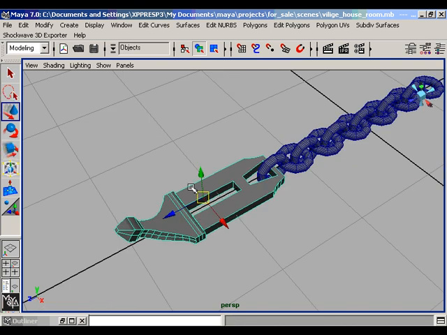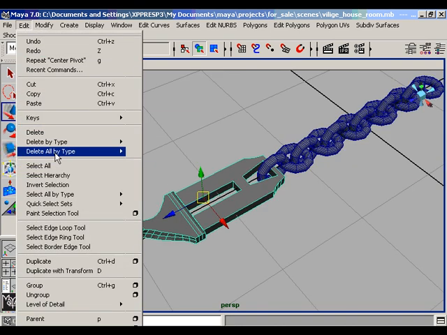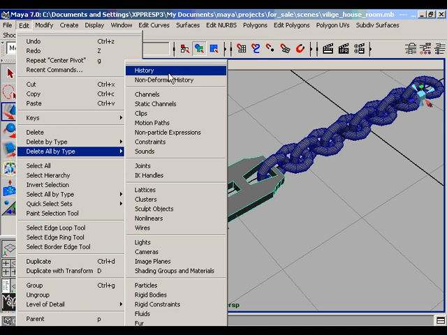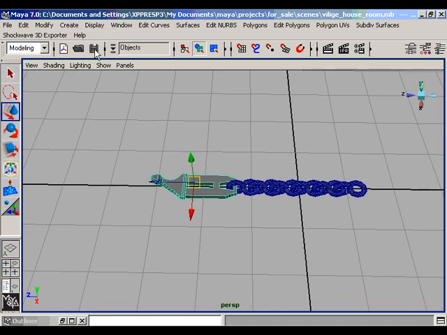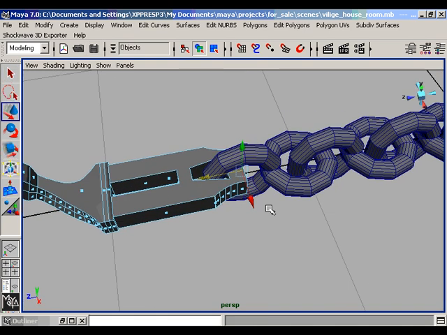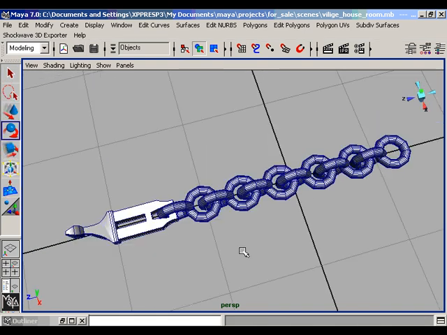Go to the edit and delete all types of the history and save your work here. Then refine your chain mouth manually. Now you have modeled a beautiful chain, and